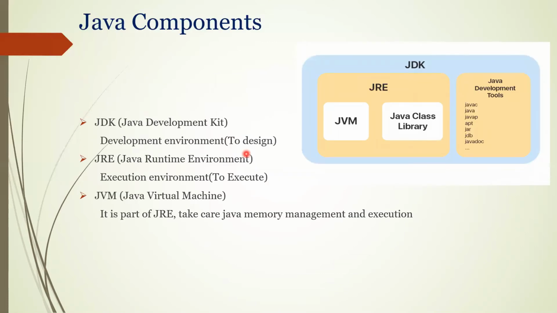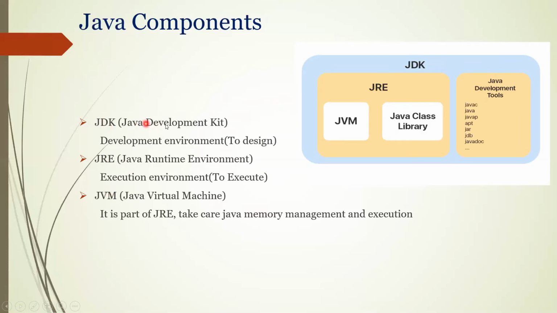Next, what are the different Java components we have? It is very important. Everyone should have this knowledge. I'll explain this at a high level, and later I'll talk in detail about the architecture of Java, including memory management. So Java has different components internally. We have basically JDK, JRE, JVM.